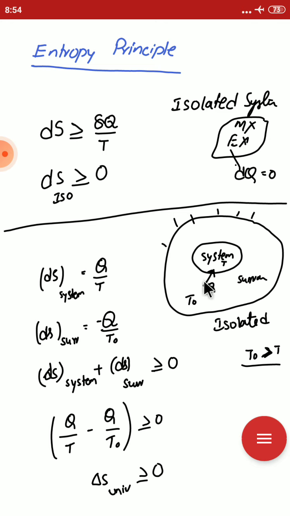The system is gaining heat, so its entropy change is positive, and the surroundings are losing heat, so that is indicated by the negative sign. The entropy change of system and surroundings is greater than or equal to 0. Substituting these values, the entropy change of the system and surroundings together, as the universe, is always greater than or equal to 0. This is the entropy principle.